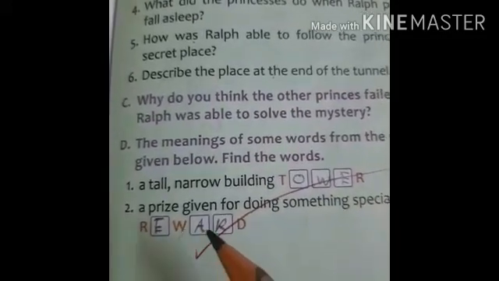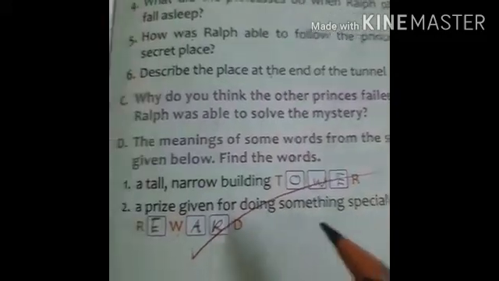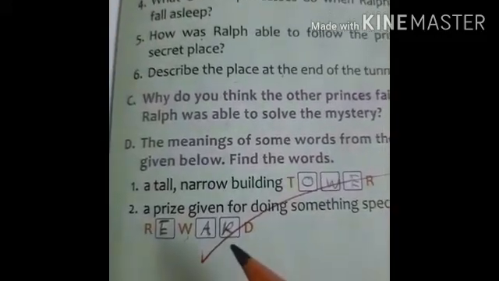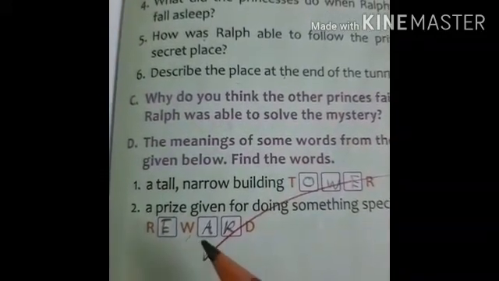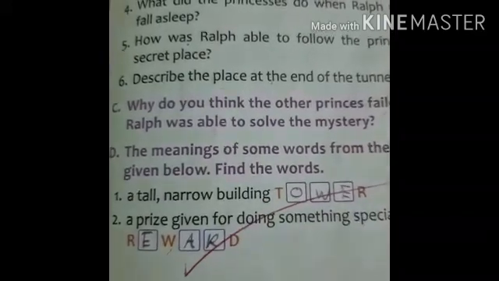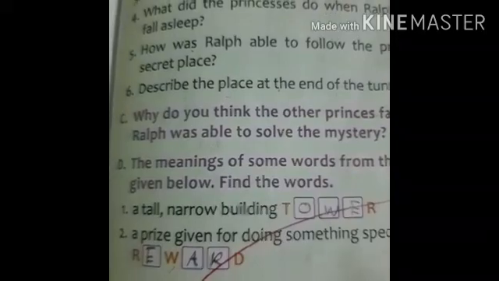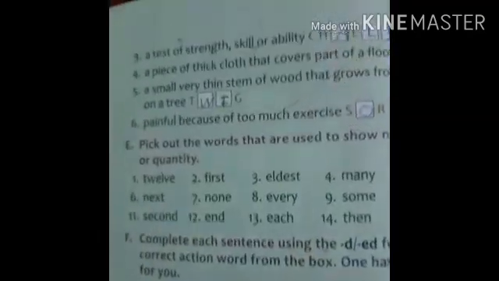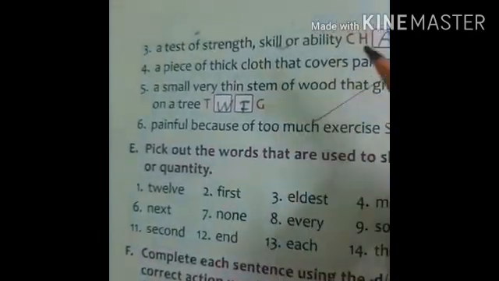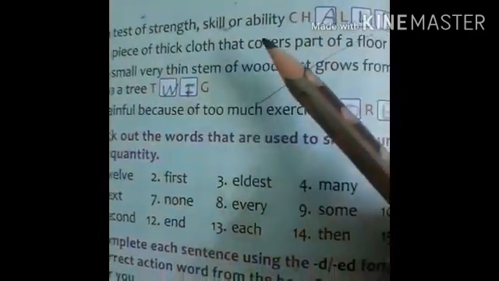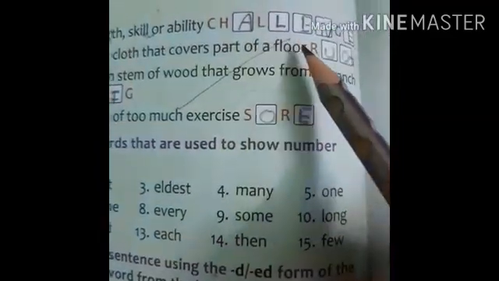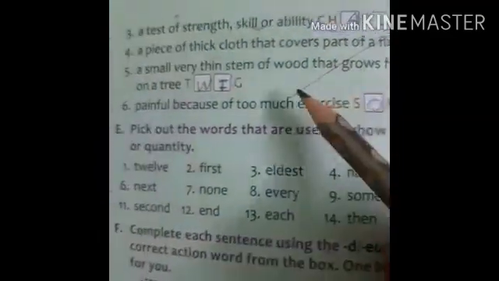Second, a prize given for doing something special. Reward, REWARD, reward. Now turn your page. Come to next page. Here next, third number, a test of strength, skill or ability. It is challenge.